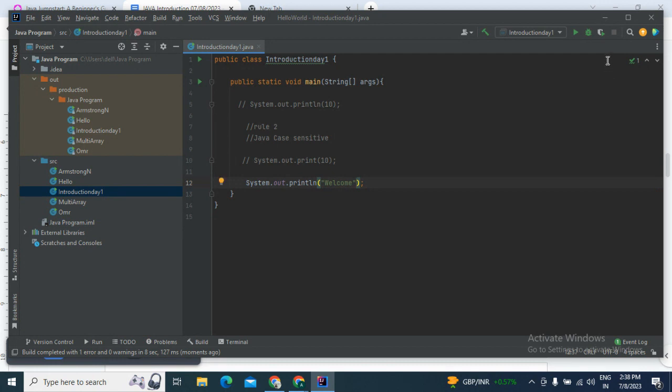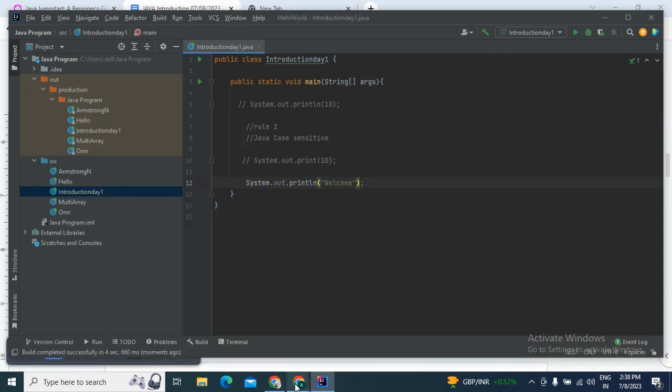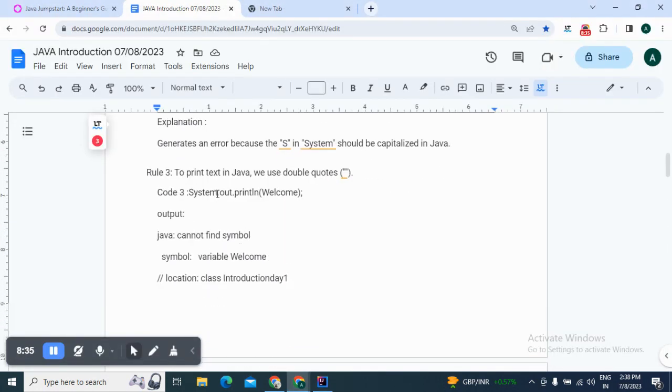quotes. Now if you try to print the welcome statement, then the system will print and give you a successful output called welcome. Now we learn rule number 3, that if we want to print any text, we need to use double quotes.